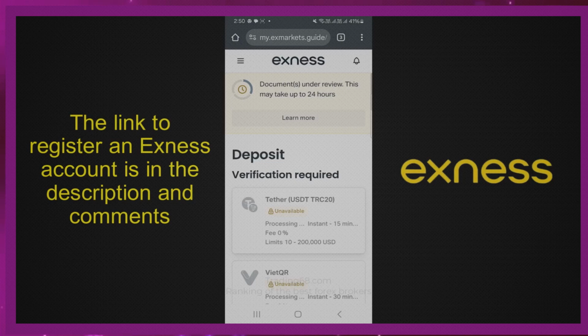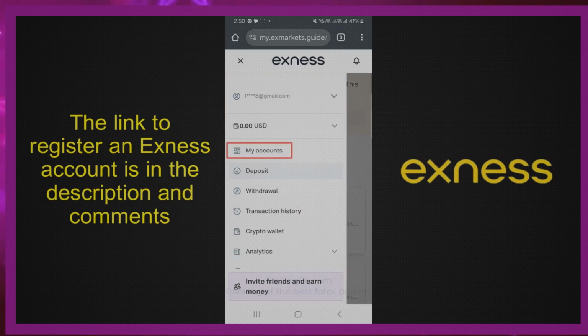The final step is to verify the address, but you can skip this step as Exness only requires you to verify your address when you deposit over $2,000. Now I will introduce some important information about your account. Click this icon. Please go to My Account section.